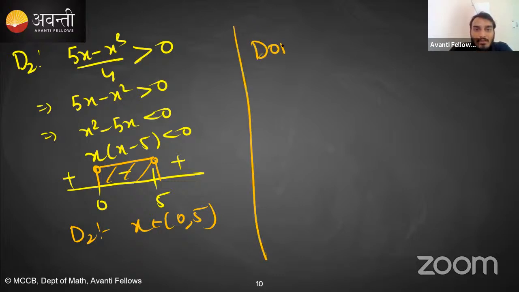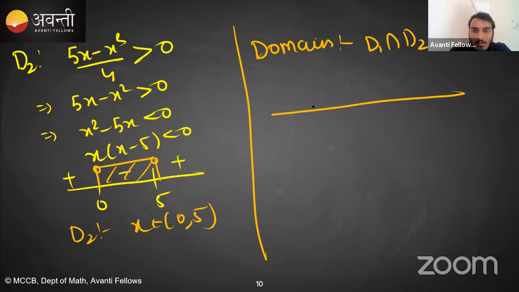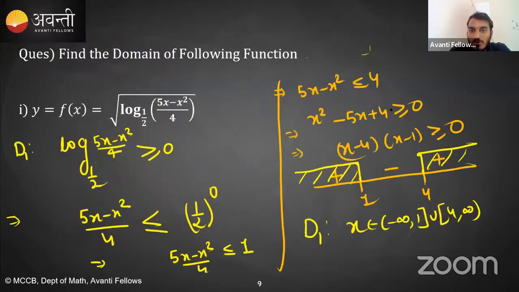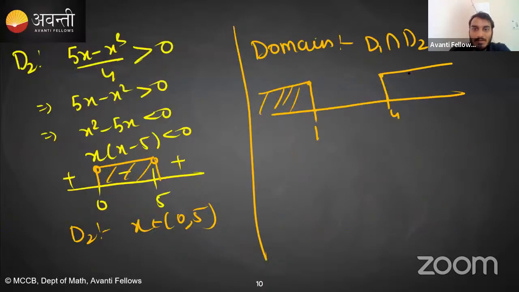What is the final domain? Domain would be the common values of x which are present in d1 and d2, means d1 intersection d2. So look, what is d1 saying? d1 is saying that the domain should be from -infinity to 1 union 4 to infinity, right? This is what d1 is saying.